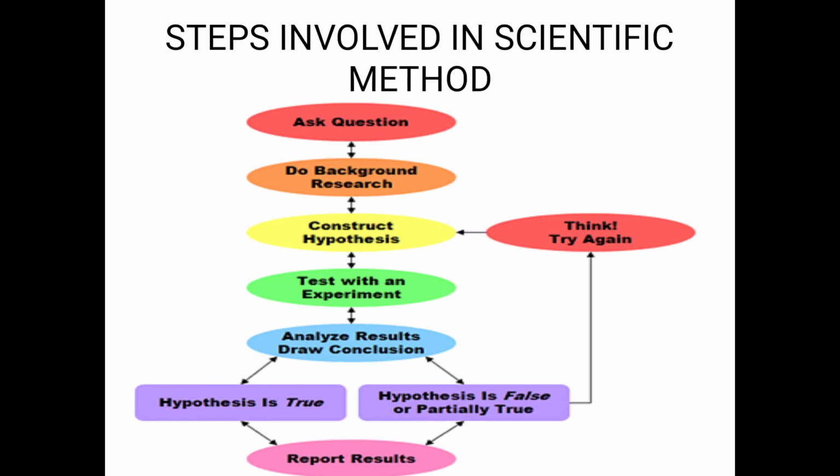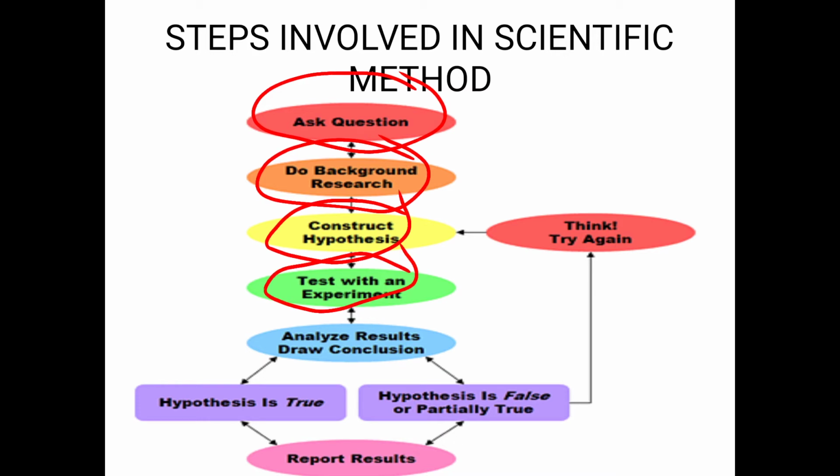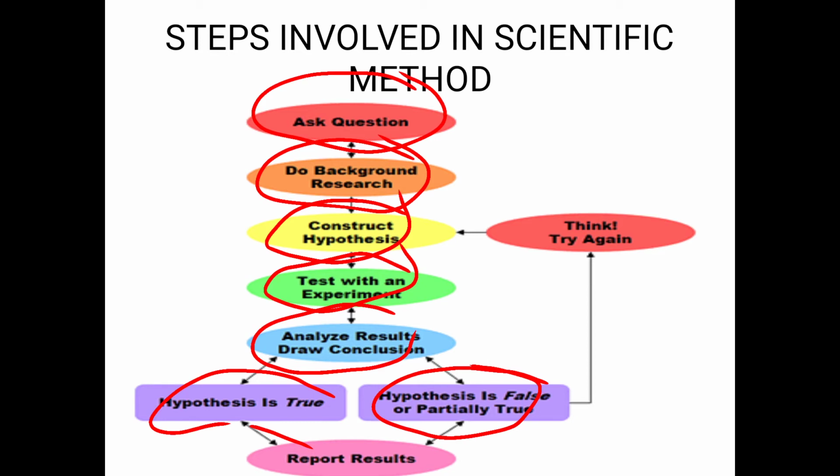Now, the steps involved in the scientific method. The first step is to ask questions, do background research, then construct the hypothesis, then test with an experiment, analyze the result and draw a conclusion. If the hypothesis is true, then report the result. If the hypothesis is false or partially true, then think, try again: construct the hypothesis, test with an experiment, analyze the result, draw a conclusion, and again report the result. These are the steps involved in the scientific method.